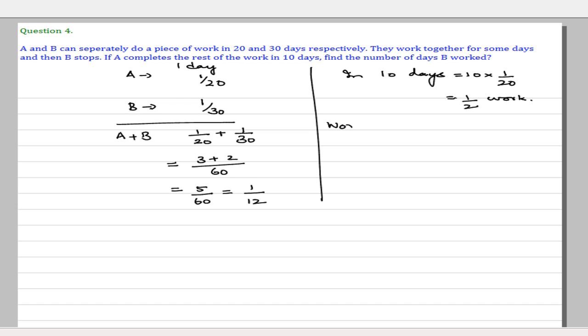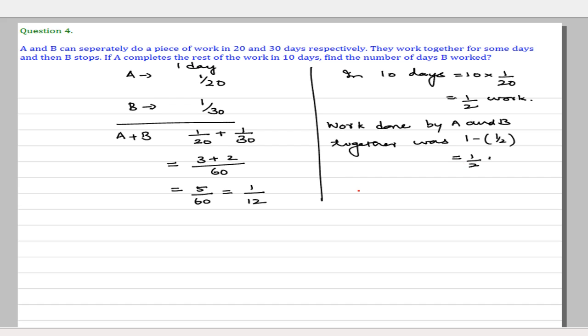So work done by A and B was also half, because total work is always 1. So work done by A and B together was 1 minus the work done by A alone, that is 1 minus 1 by 2, that is also 1 by 2. So A and B together has done half the work, and A alone has done half the work.